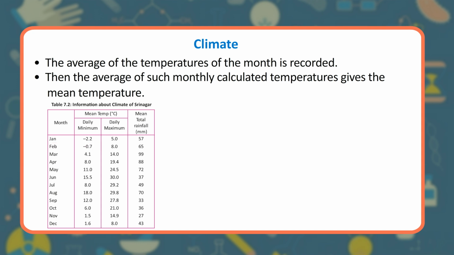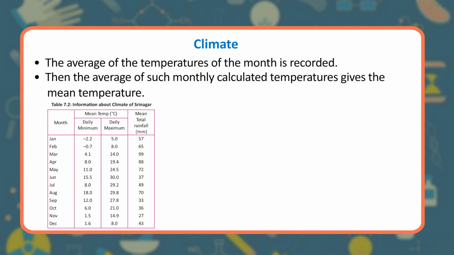Minus 0.7. 8.0. 65. Mar. 4.1. 14.0. 99. April. 8.0. 19.4. 88. May. 11.0. 24.5. 72.